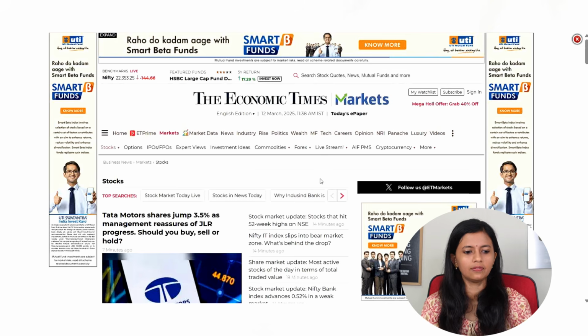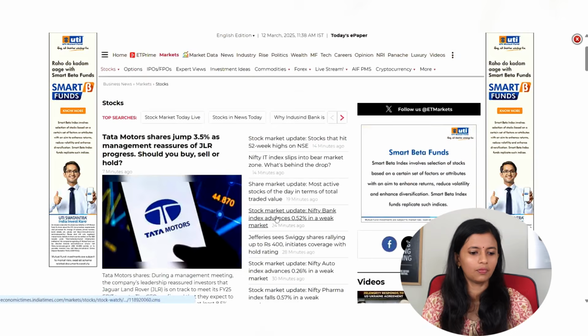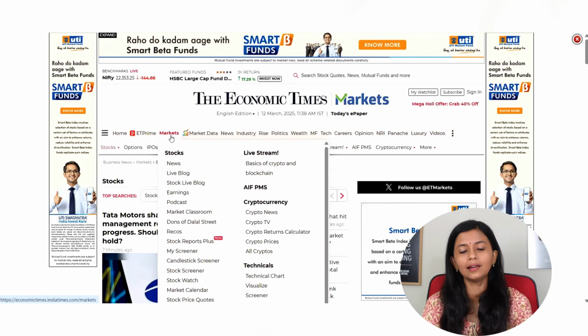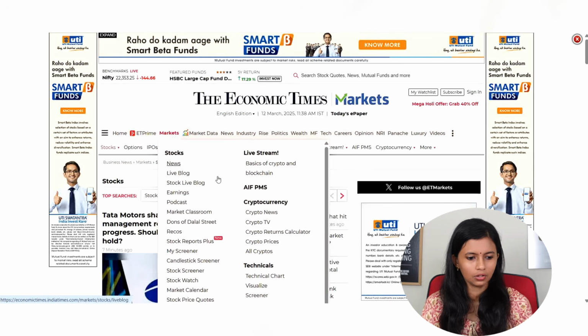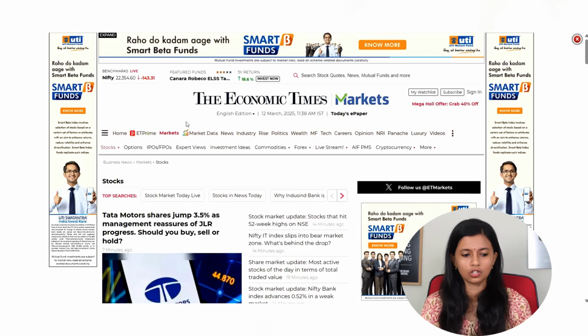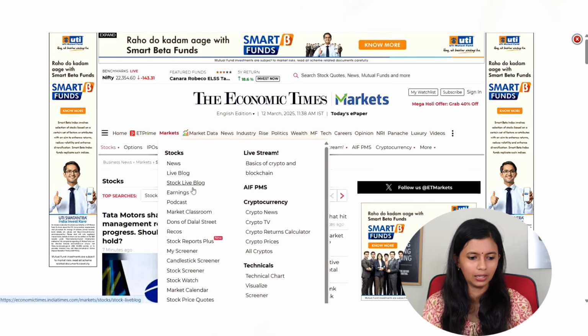The next website which you can check is the Economic Times. Even here there is a very good assembling of the data that is ideally required for a trader. Here you can see there is news about different stocks, what is happening in a particular stock on that day. You can see different blogs over here. Also a screener is available, a candlestick screener.